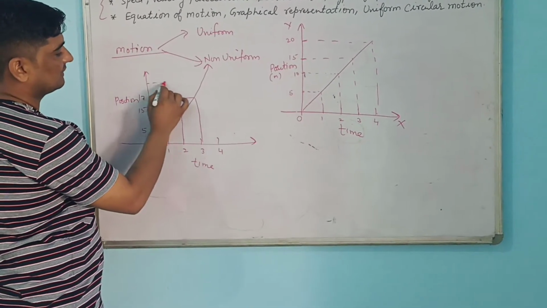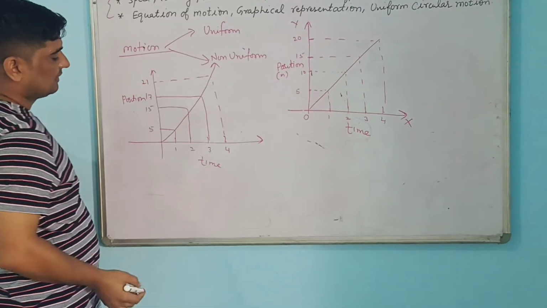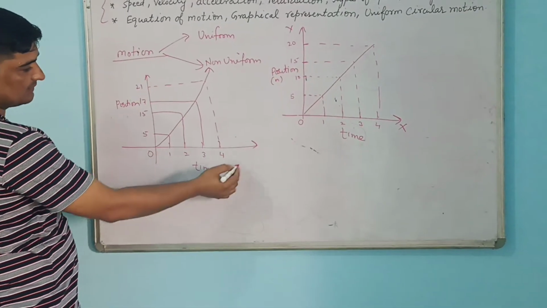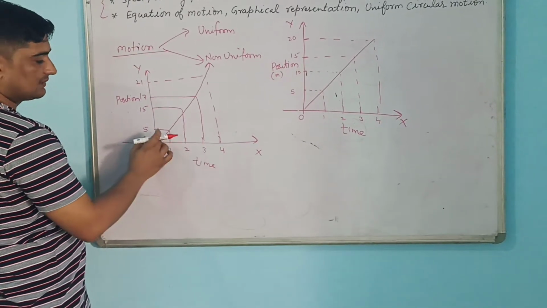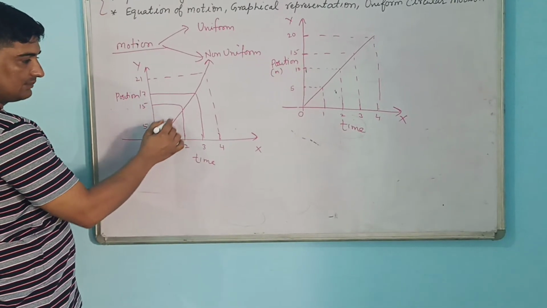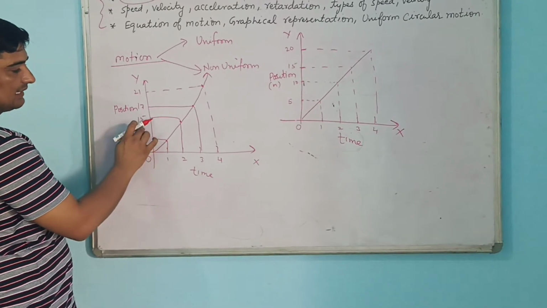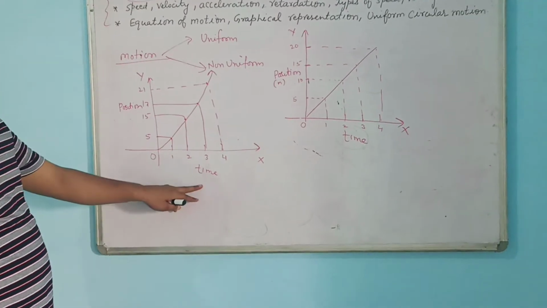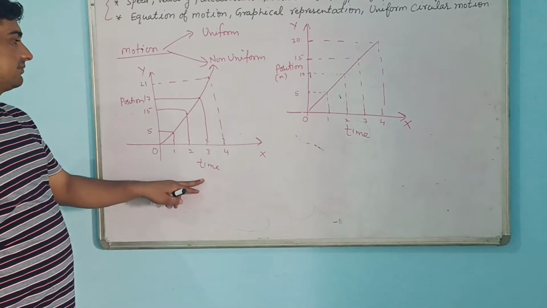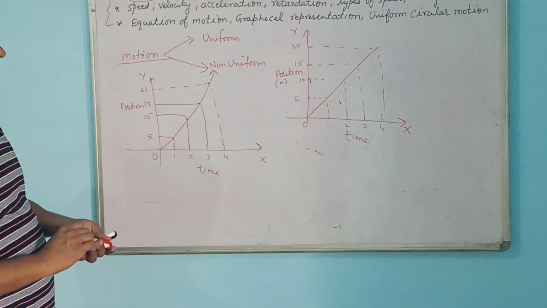Then again 4 units, that is 21. So the time intervals are uniform, but the change in position is not uniform. First we have seen 5 units, then 10 units, then again 2 units, then 4 units. So with respect to time, it is not changing its position in a uniform way. So we will be calling it non-uniform motion.